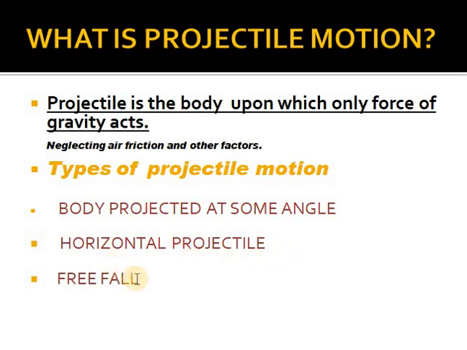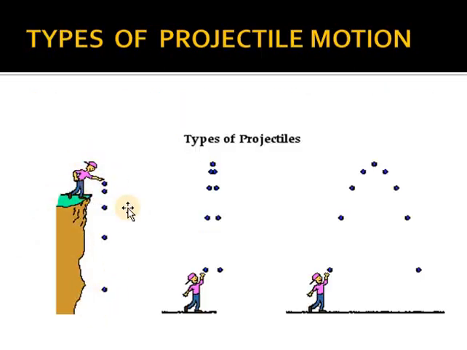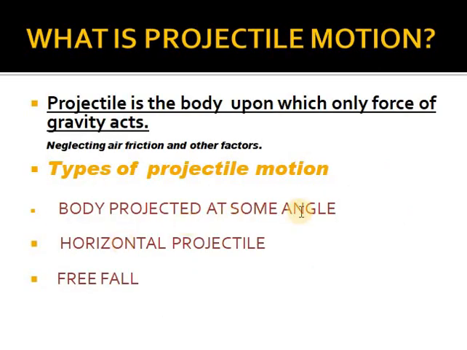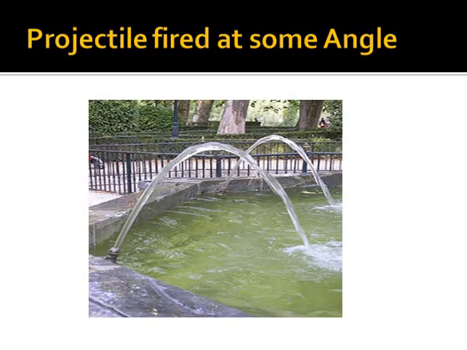Third case is free fall, that means when a body is not fired at some angle, just thrown down, just falling down, as in the first case you will see. This is the free fall case. And this second case is a body projected at some angle. So this water flow case is also an example of a projectile fired at some angle. I hope at this point you are clearer that there are three different types of projectile motion. One by one we will discuss this.